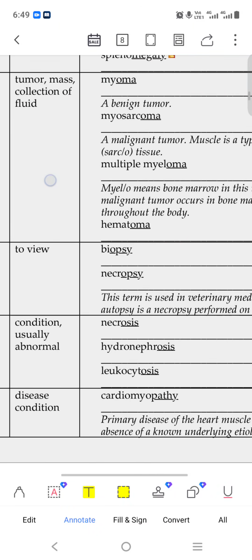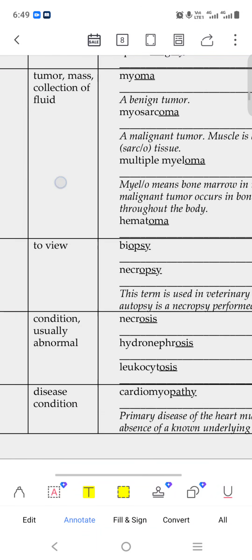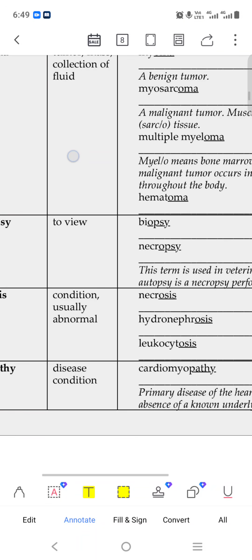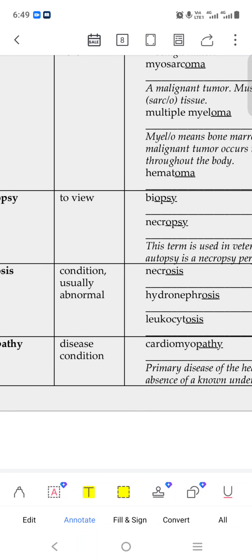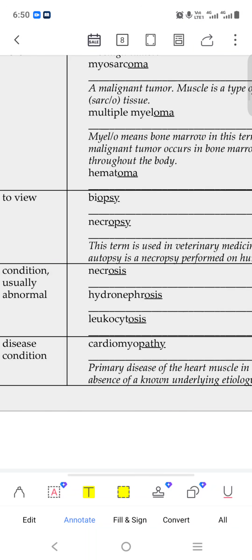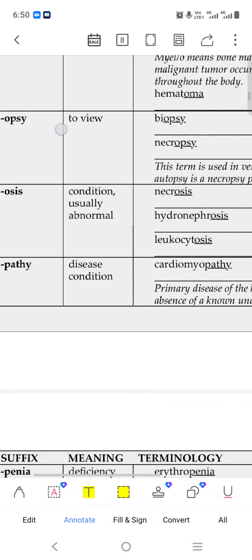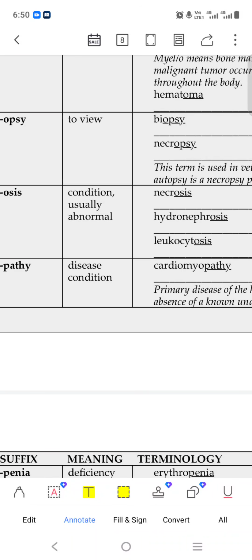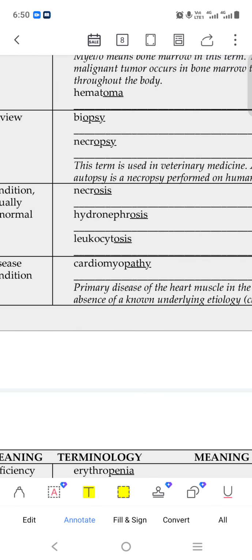Okay, and myelo means bone, the bone tumor that is. Opsy means to view, like biopsy. We do not say bio means life, and the doctor is examining that life. Okay, necropsy, like that area, necro means death, to examine and see. Osis is like a condition, usually abnormal, that is an abnormal condition, like necrosis, the condition of that area.